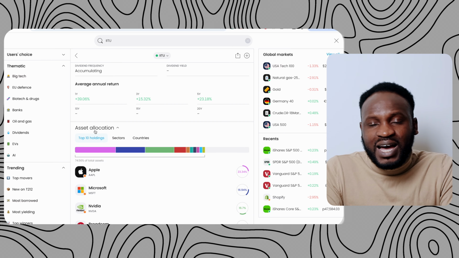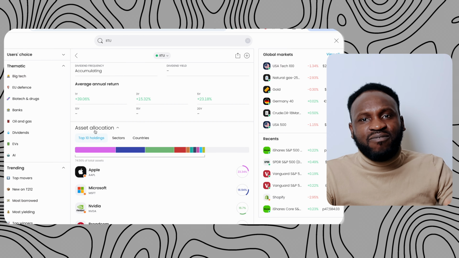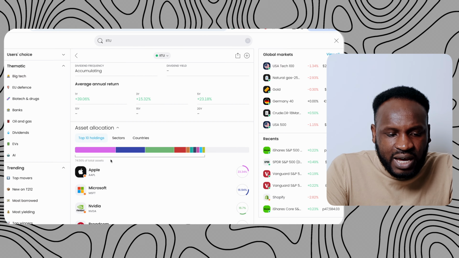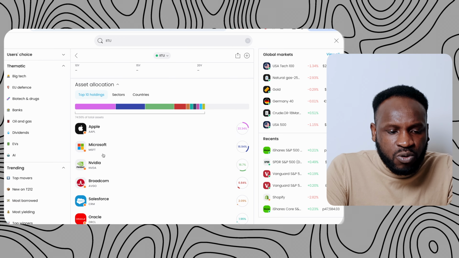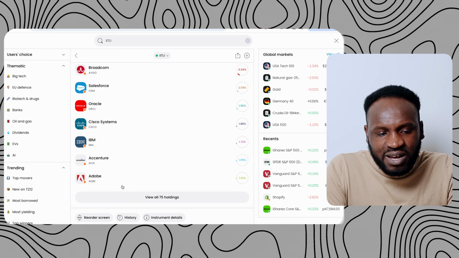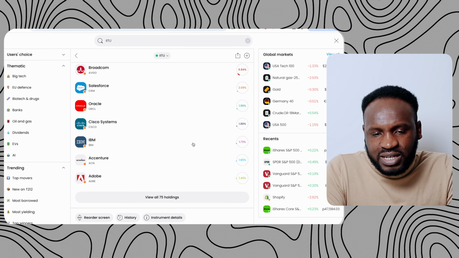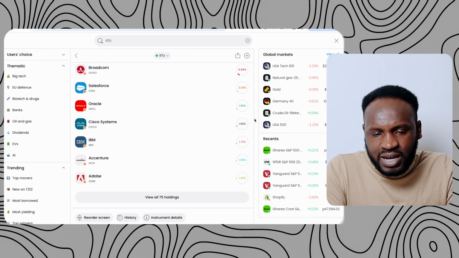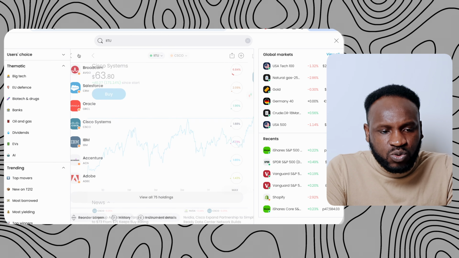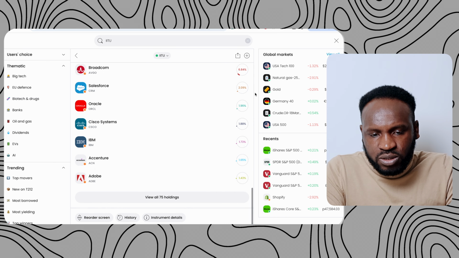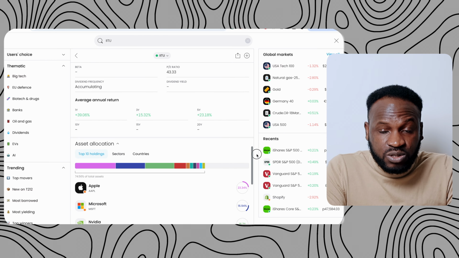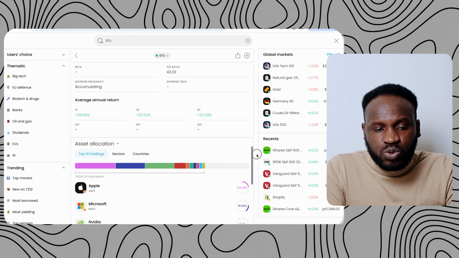And you need to look at the asset location, which is the companies that have invested in that particular company. So in asset location, you find the top holders. As you can see on this company, you find Apple, Microsoft, Nvidia, and other companies that you can find here. All those are 500 companies that have invested their money in those shares that you can see here. So that is one thing that I want to let you know in this video, guys. It's very, very important for you to pay attention to all these other things, because it's something that is going to help you to keep on investing.